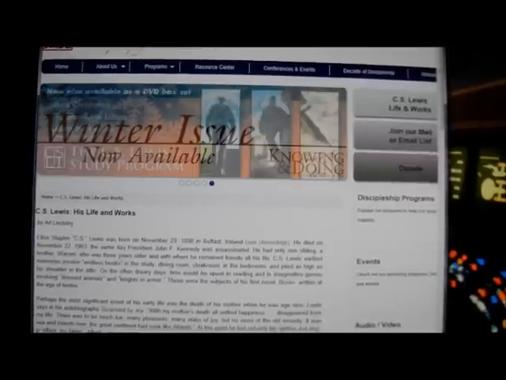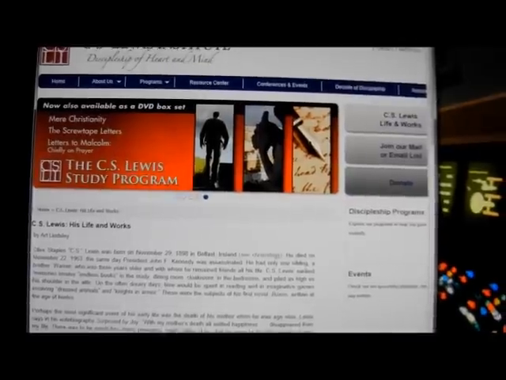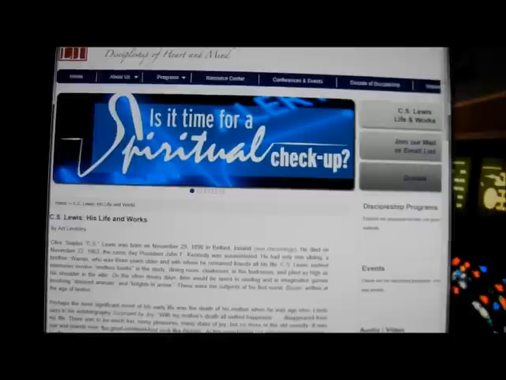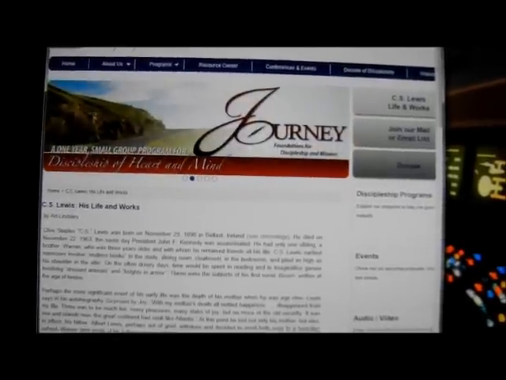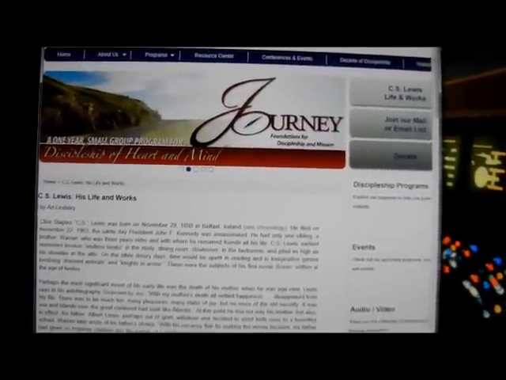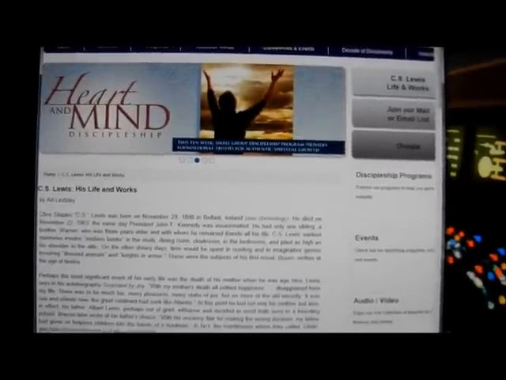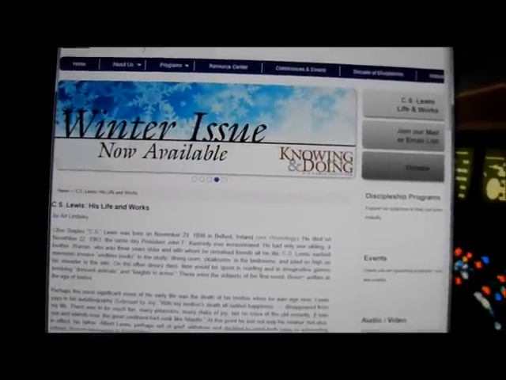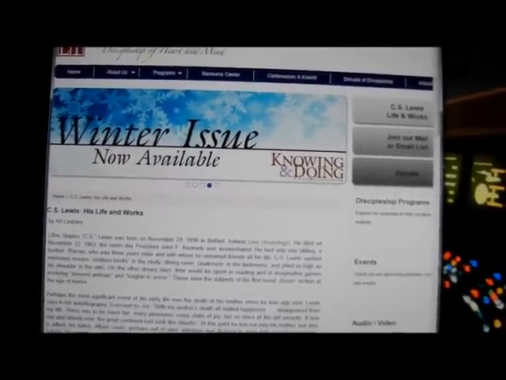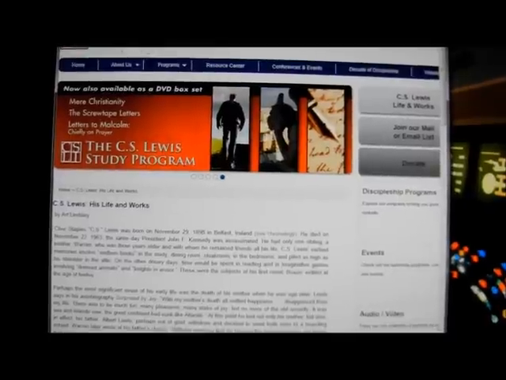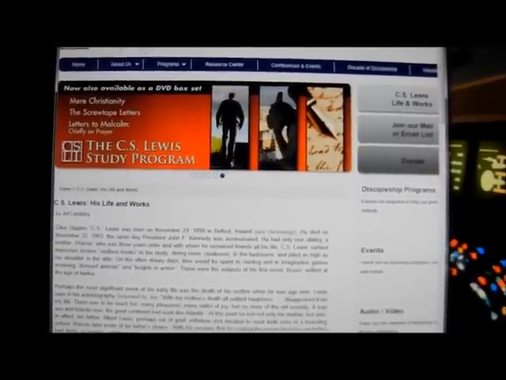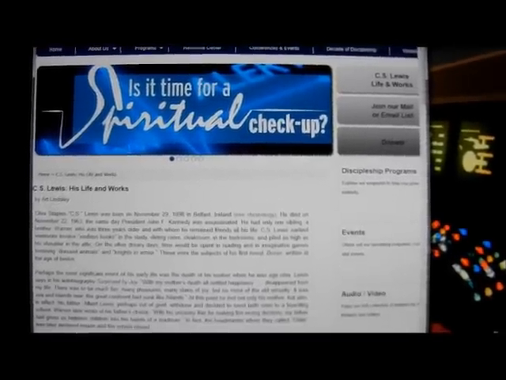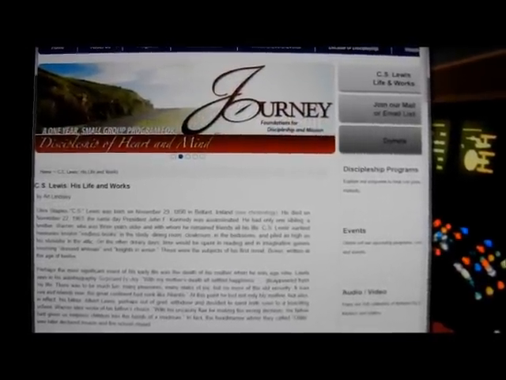Now, as you can see, there's a whole lot of information going on here. There's stuff about C.S. Lewis as far as his birth date, when he died, the fact that President Kennedy died on the same day, he had a brother, things like that. But the thing is, if you think about my thesis statement, which is C.S. Lewis is one of the greatest authors of the 20th century, you're going to notice that a lot of this doesn't really have anything to do with it. Okay, so it's interesting when he was born. Does it really have anything to do with it? Not really. I don't think I really need that information. So what I'm going to do is take a look at this paragraph and pull out just the information that I need.